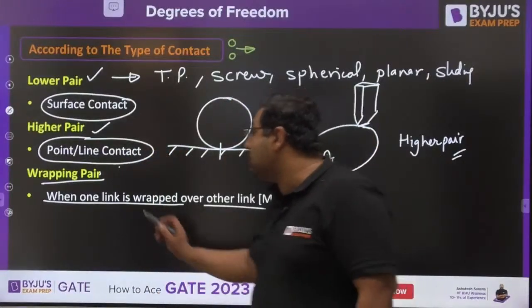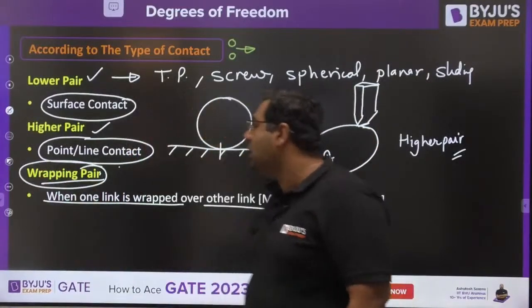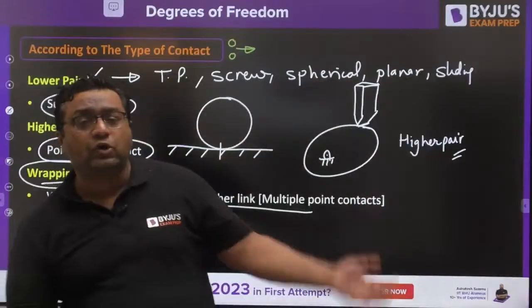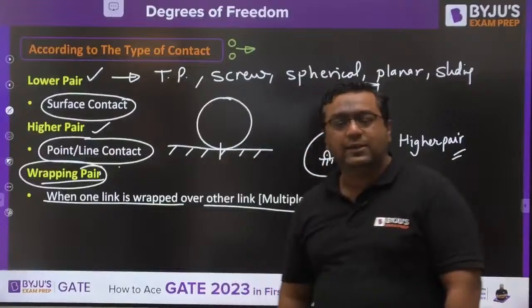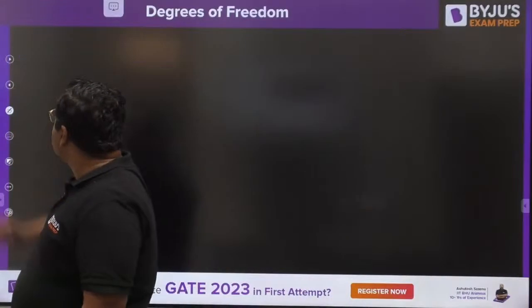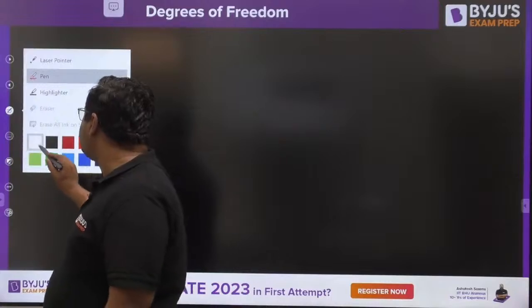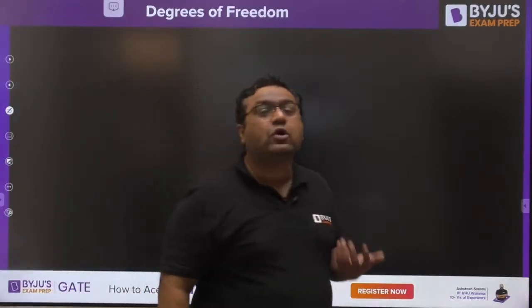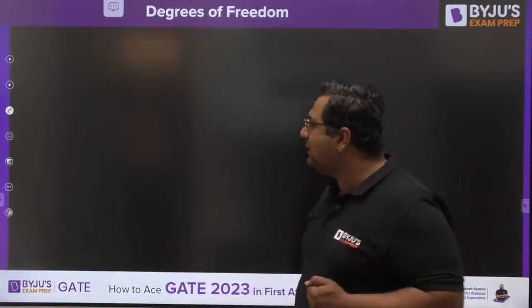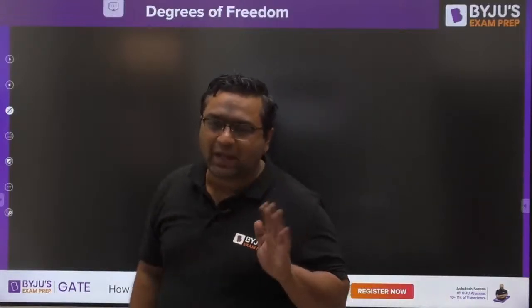But my dear, by chance wrapping pair would not be in your option. In your option you would be having higher pair, lower pair, both of them, cannot say. So my dear, in such a situation what are you going to do? If wrapping pair is not present in the option, then what should we tick? Then there are some possibilities I would like to say.